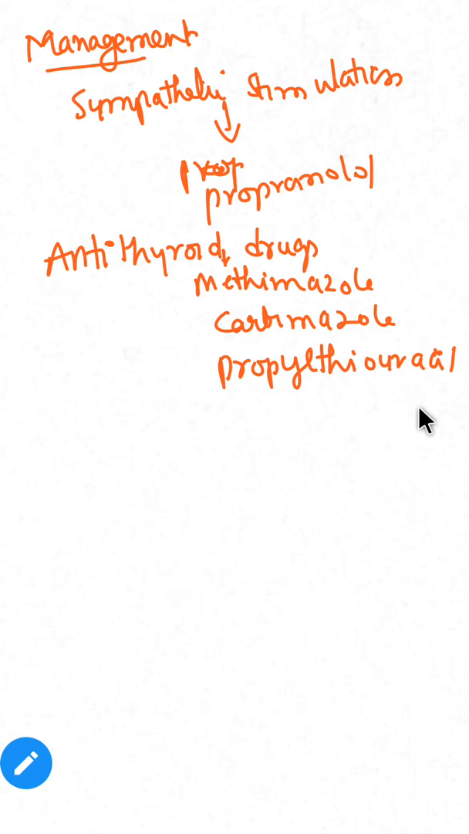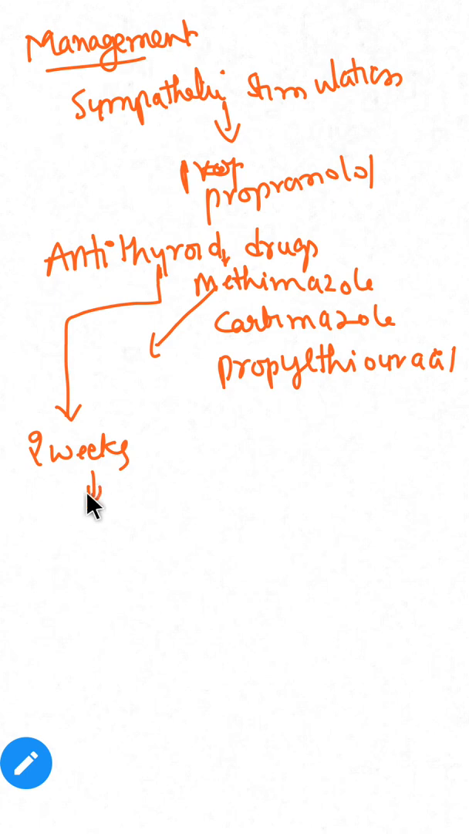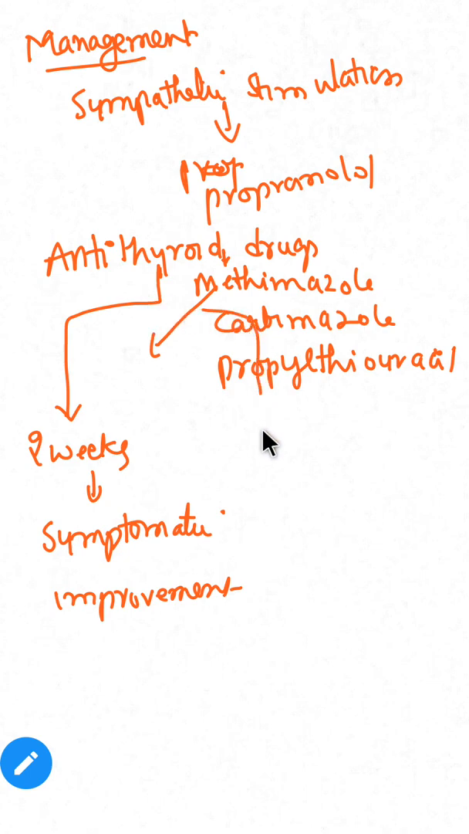Before going to side effects, let us see this: if you give antithyroid drugs, within 2 weeks there will be symptomatic improvement, and within 6 weeks the patient becomes euthyroid.